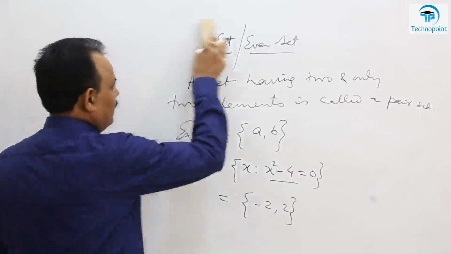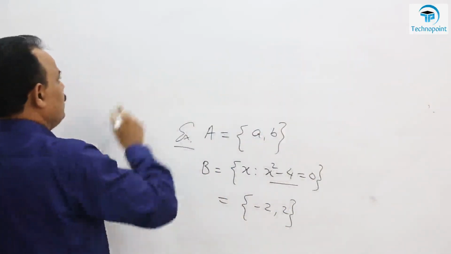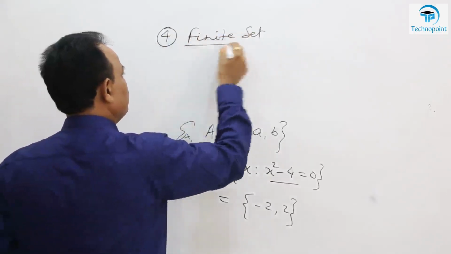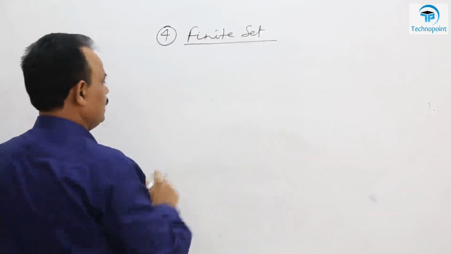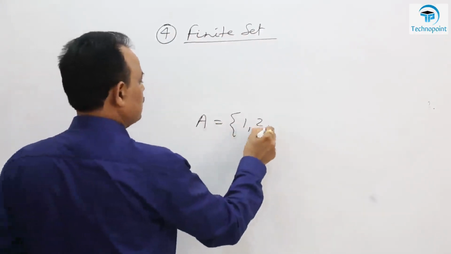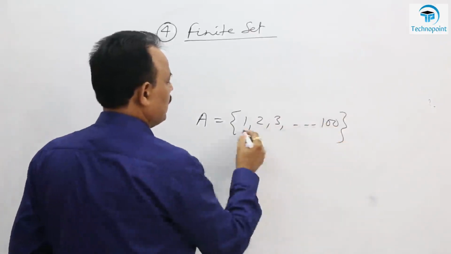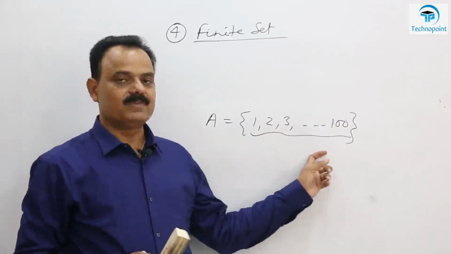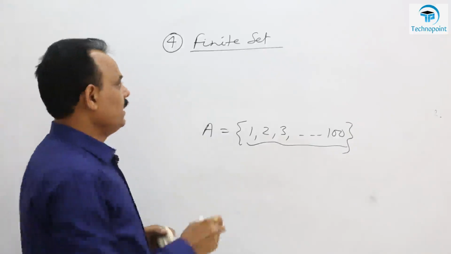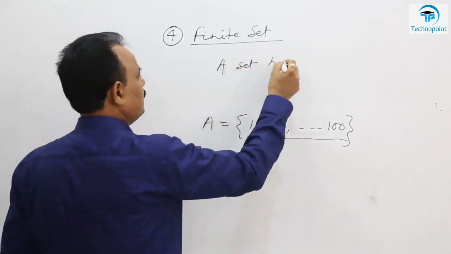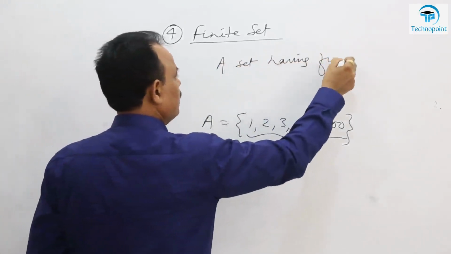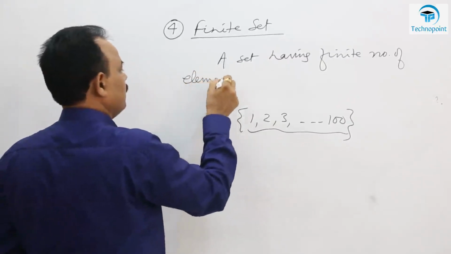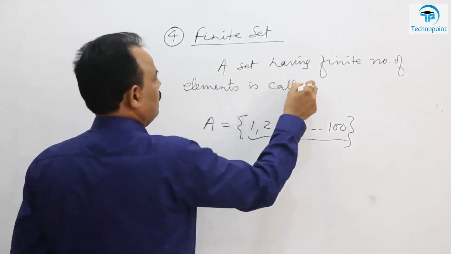So obviously the next one is the set having finite number of elements, so called a finite set. Example, you can take natural numbers up to 100, suppose. So you can count these number of elements. So this is a finite number. This has a finite number of elements. So this set is called a finite set. So a set having finite number of elements is called a finite set.